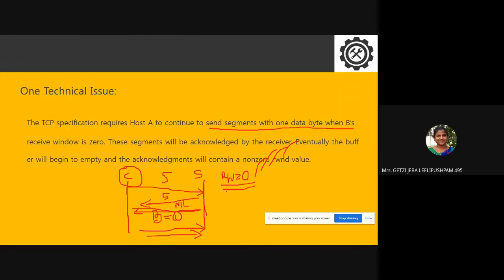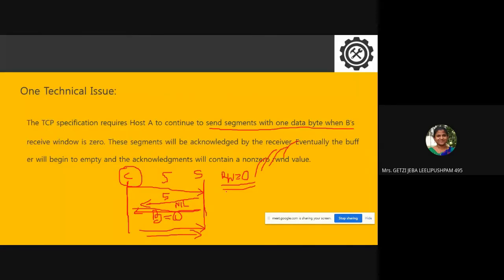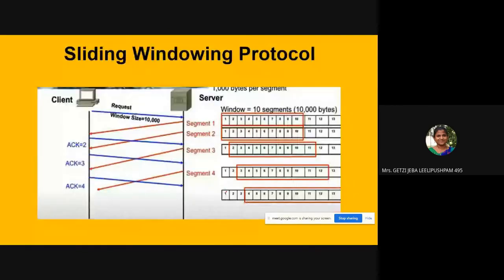That is, the server can send 1 data byte notifying that its window is empty, or its buffer is empty: you can send me the data. So this is how the flow control is done. Before we go to the connection management, I want everybody to just have a look at this picture.